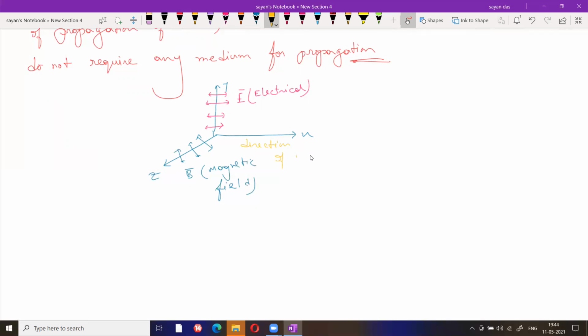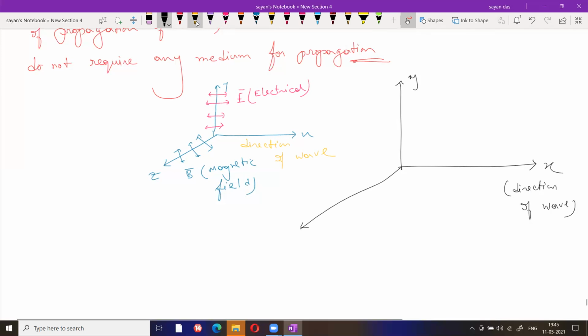In your books, this structure can be represented like this also. This one is the y direction, this one is the x direction. This x direction is basically the direction of the wave, and the electrical field, how can you draw this one?